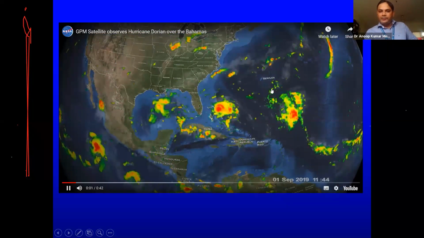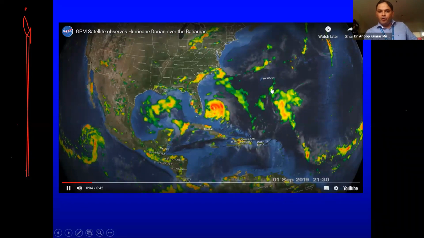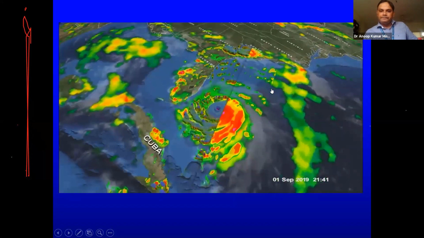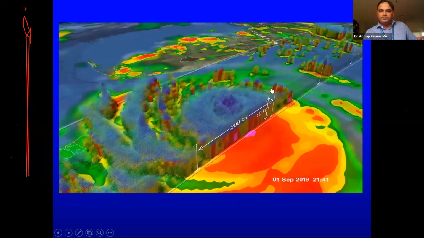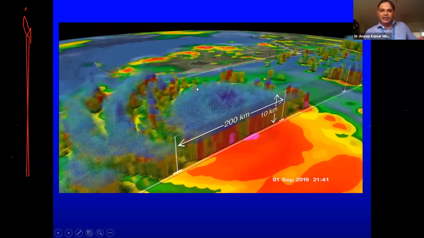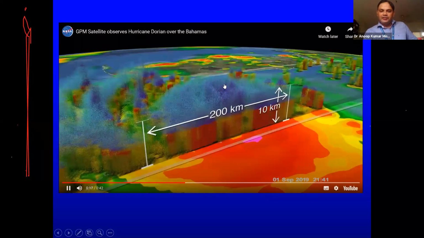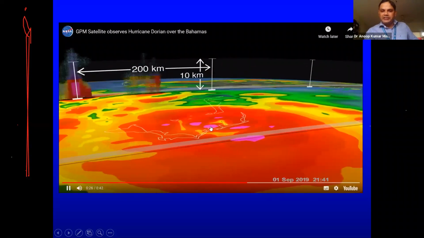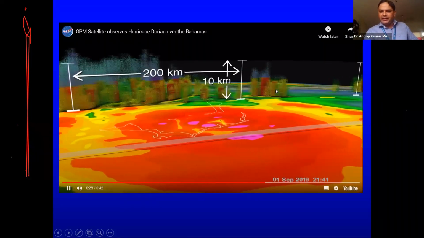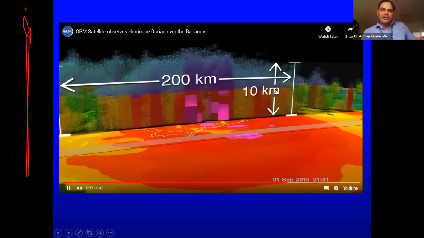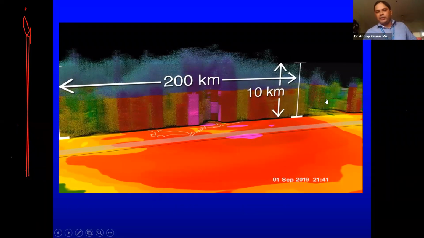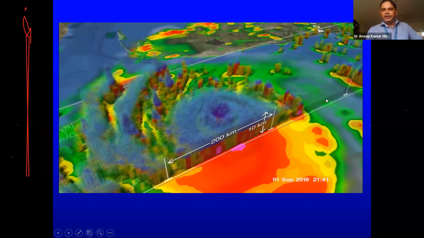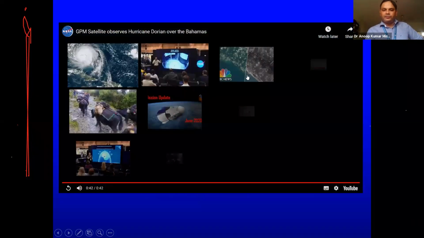See how it is able to monitor them, how they are moving. And finally, you can see it looks like clouds, like cotton. If you apply the filter, it is able to tell you which region is very intense, which is a little bit intense, and which is green, very less intense. So it is able to tell you everything. What is the size of that particular storm? What is the width? What is the length? Everything it is going to tell you. So it was just too much for weather monitoring.